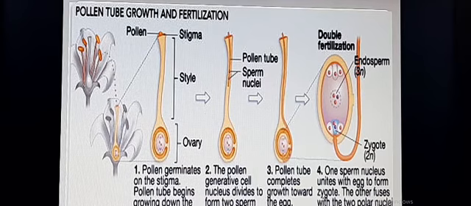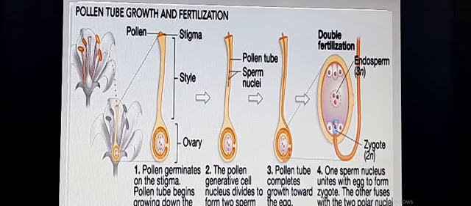Various events from the pollination up to the complete development of the male gametophyte, and the pollen tube reaching the embryo sac or the ovule for fertilization, are all known as pollen-pistil interactions.